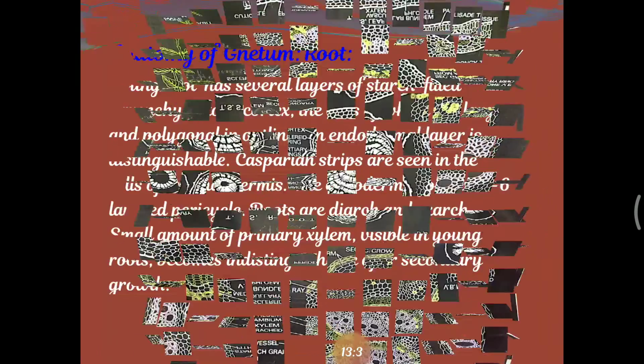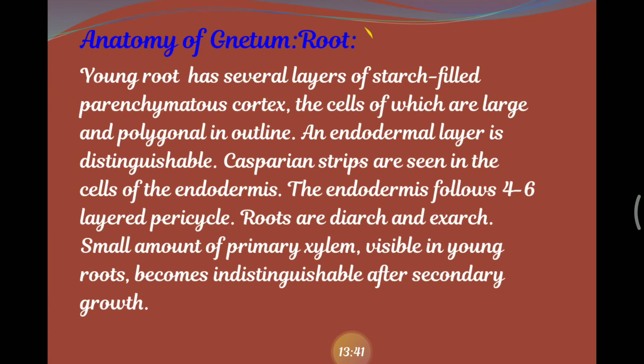Next, coming to the anatomy of Cycas root. Here this is a very young root, having several layers of starch-filled cells. Since we are seeing that it has starch grains, we call Cycas, as some of the species, sago palms. So they are rich with the starch-filled parenchymatous cortex, the cells of which are large and polygonal in outline. They have the polygonal structure.